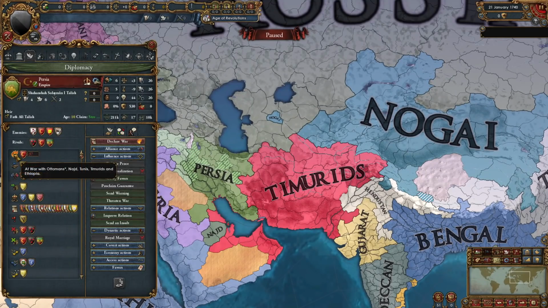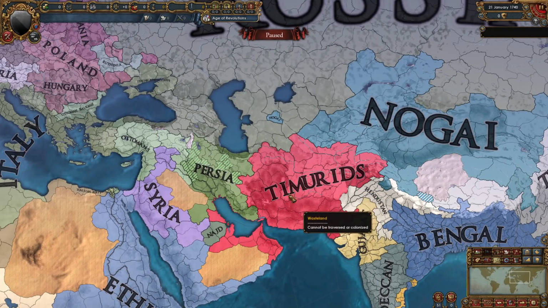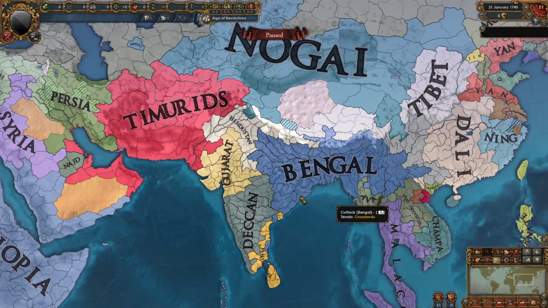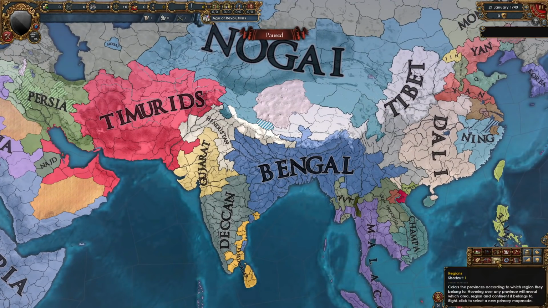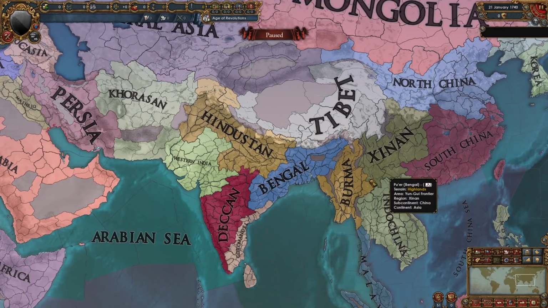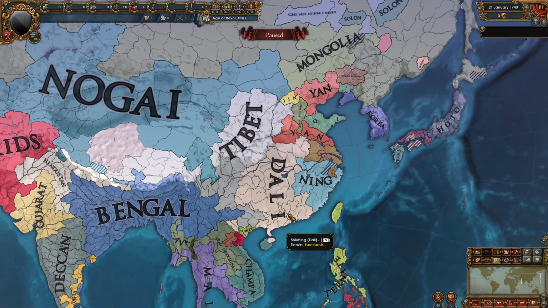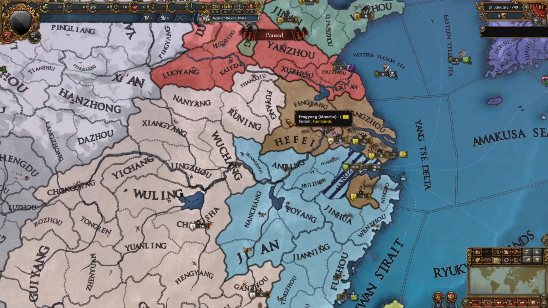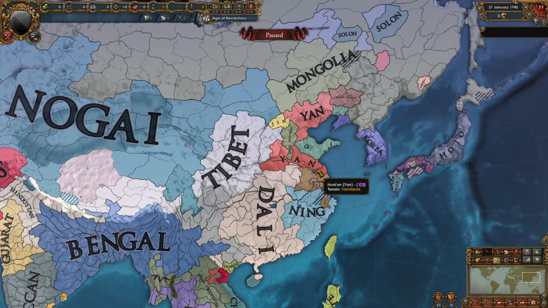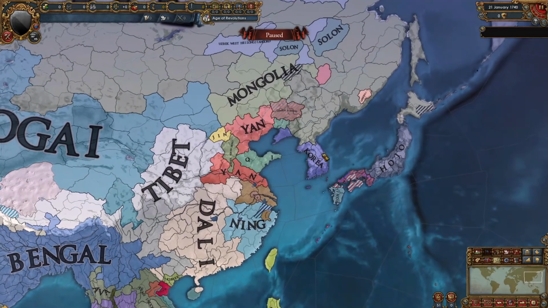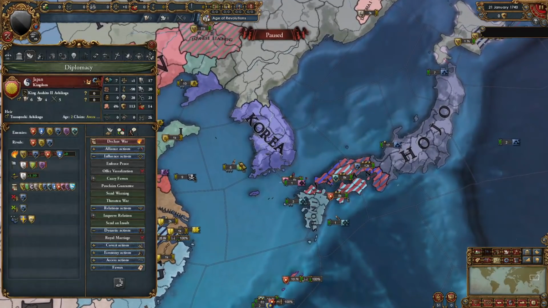Persia seems to be losing to the Ottomans right now. The Timurids have been pretty stable, and in India, Bengal has been growing the most, with them expanding in the Burma region, and they've also entered the Shinan region as well. Tibet has moved from here to here, and Dali has managed to consolidate a bunch of lands in China. Manchu has emigrated over here now, and we have a bunch of other Chinese nations like Ning, Yan, Qi, and Jin. Korea, of course, is back, and Japan is losing even more, well, to 4 nations at the same time, actually.